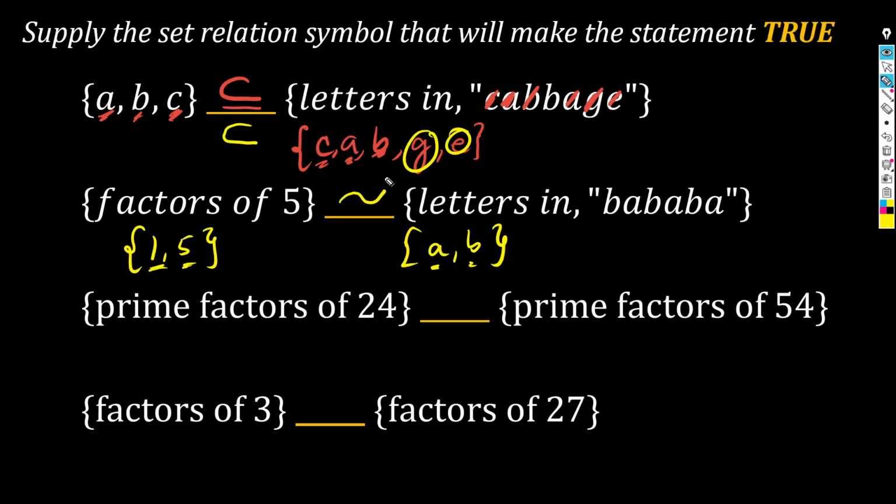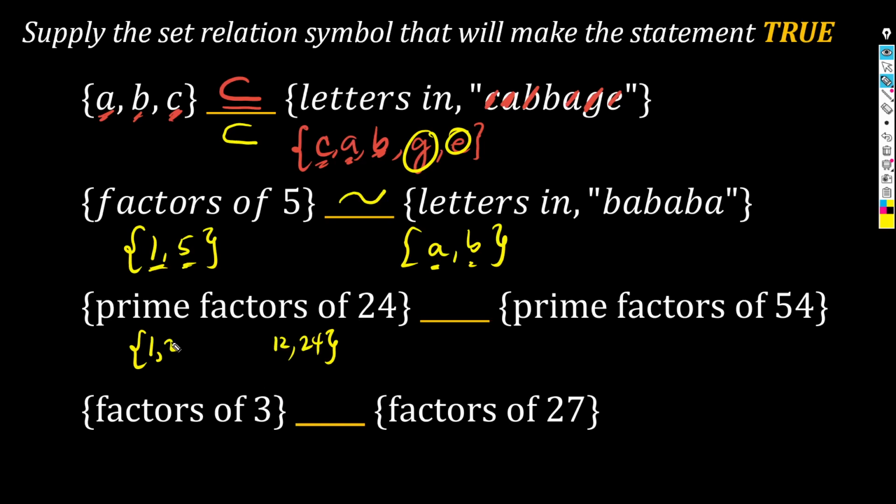Okay? Next, the prime factors of 24 blank the prime factors of 54. O, para hindi tayo magkamali, let's first list the factors muna of 24. Huwag muna yung prime. Later, maybe we can eliminate the non-prime factors of 24. Ano nga yung factors ng 24? Diba, from the previous video, tinuro ko sa inyo, when you're listing factors, it helps that you start with 1 and you end with that number itself. Then you work your way inside. Papasok. Para wala kang nalilimutan, no? I go 2 because 24 is divisible by 2. Now, anong partner ni 2 to give a product of 24? That's 12.